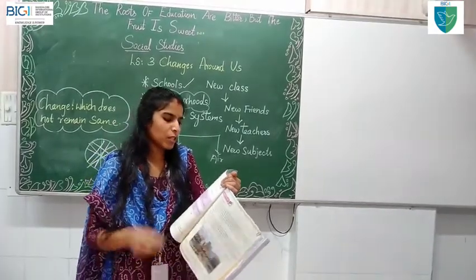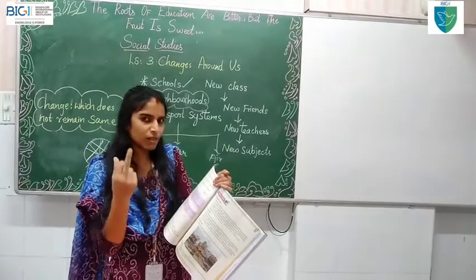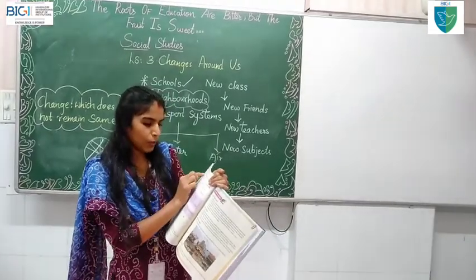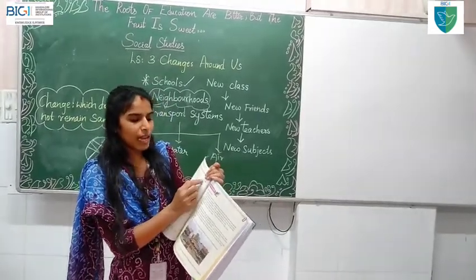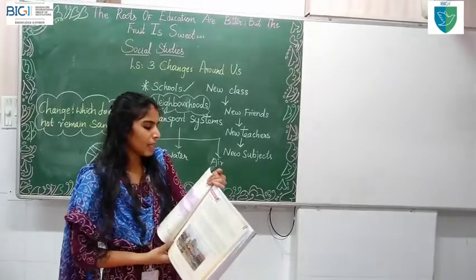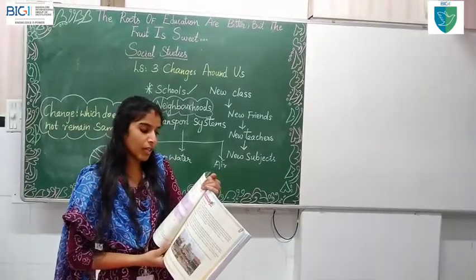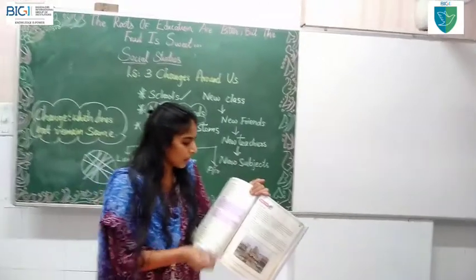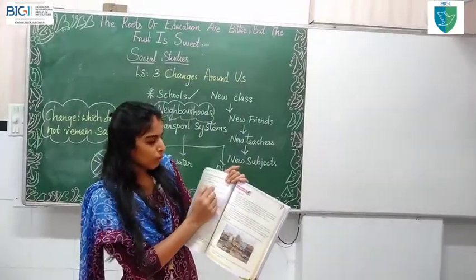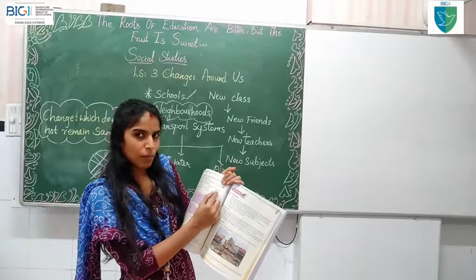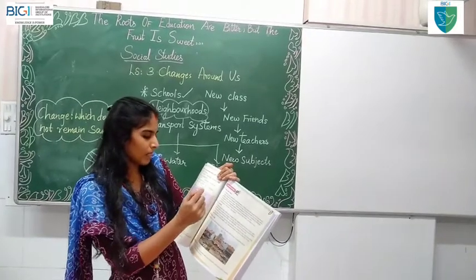Now second question. So the answer to the first question is 3 options: more pupils, new teachers, and new buildings. Second question. There are some things found in a neighborhood. What all can you see, children? You can see shops, roadside stalls, and bus stops. Please circle or tick that.